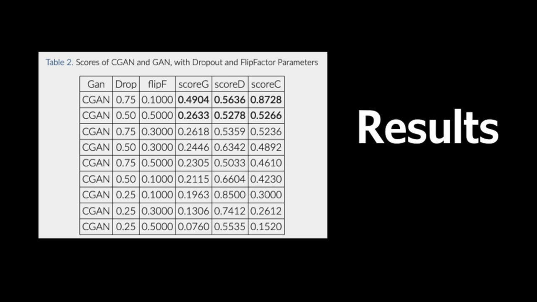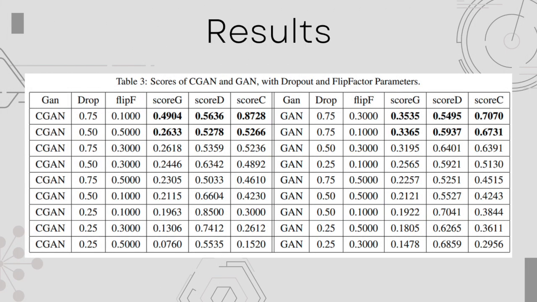We can highlight 3 results: for dropout value of 0.75 and flip factor of 0.10, the combined score value is 0.8728 by CGAN. For dropout 0.75 and flip factor 0.30, the combined score value is 0.7070, but now by GAN.